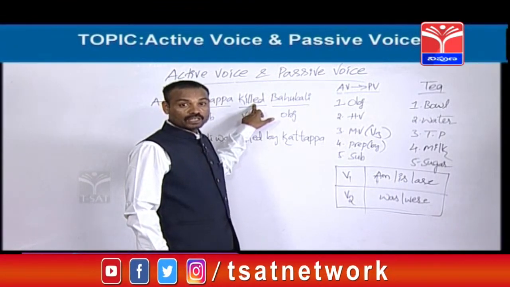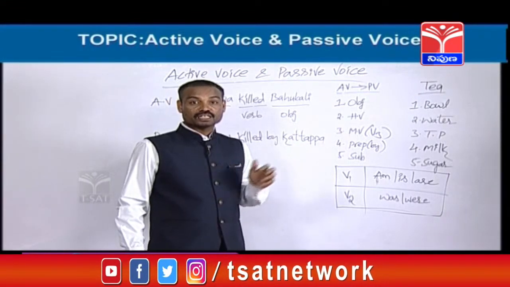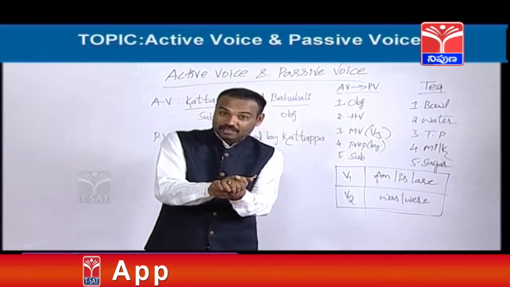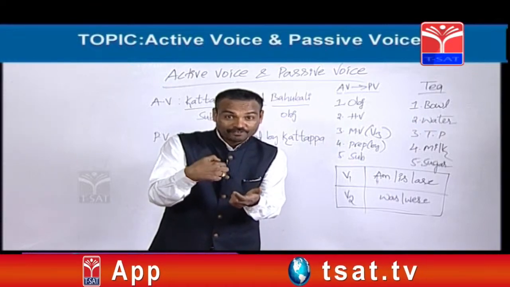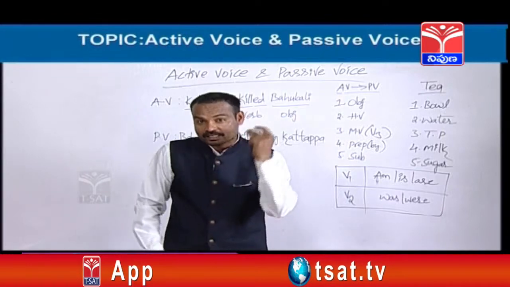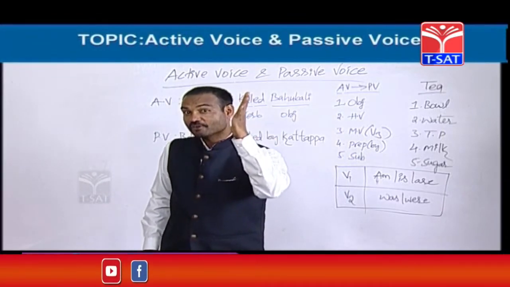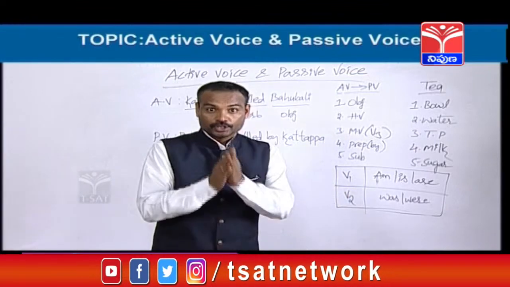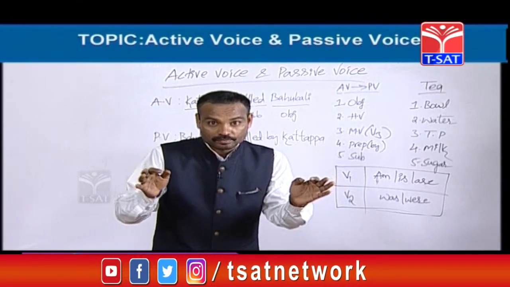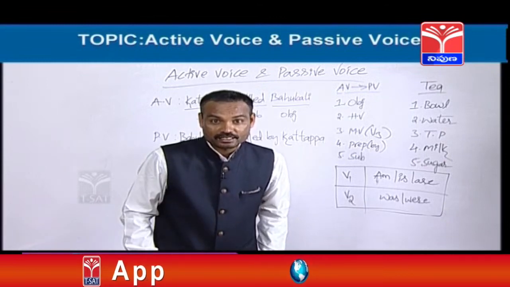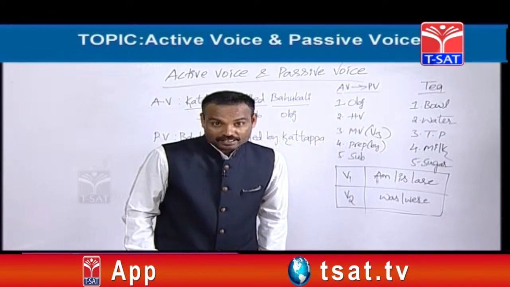Whenever you want to know where is the object in the given activize, you should meet the verb in the activize. You should not meet your friends and my friends. Whom should you meet, friends, to know the object in the given activize? You should meet the verb in the activize. After going to that verb, you should ask a question. Hi verb, how are you? I want to know where is the object in this activize.